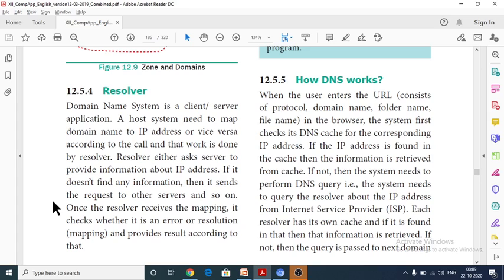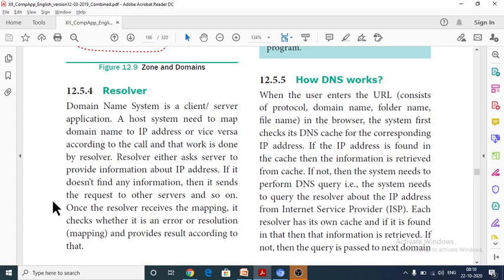DNS cache is also a type of memory. If the corresponding IP address is found within the DNS cache, the information is retrieved from the cache memory.